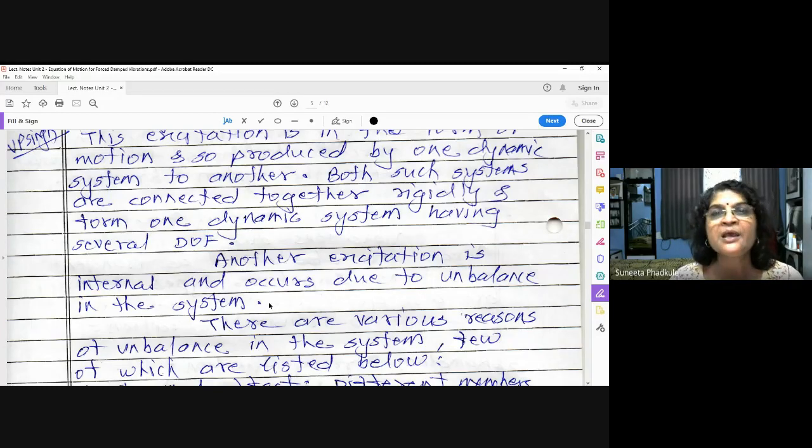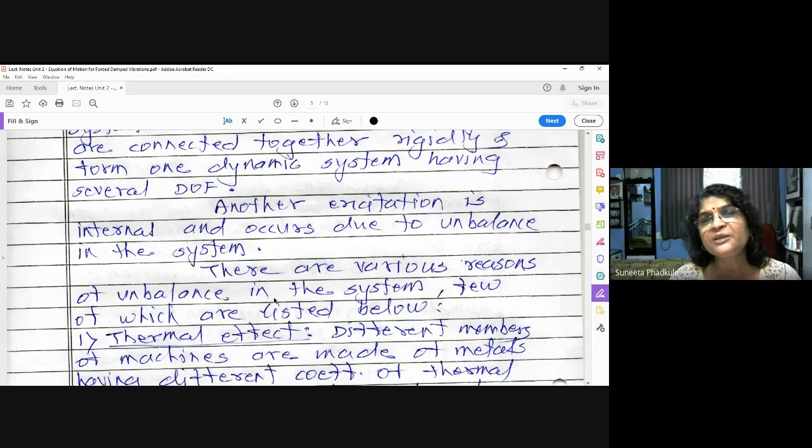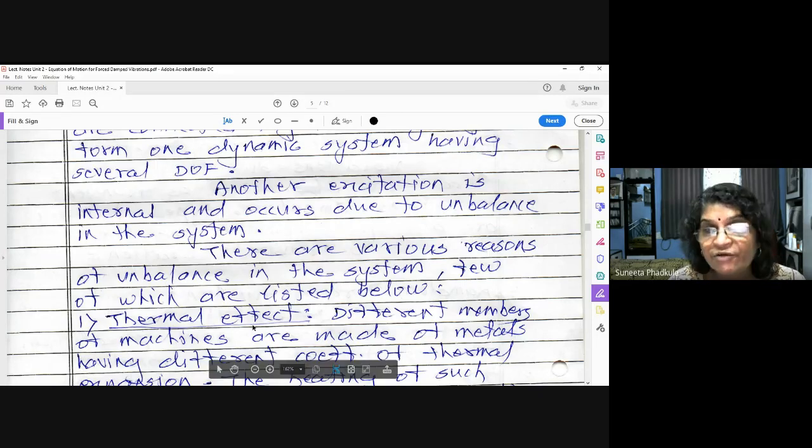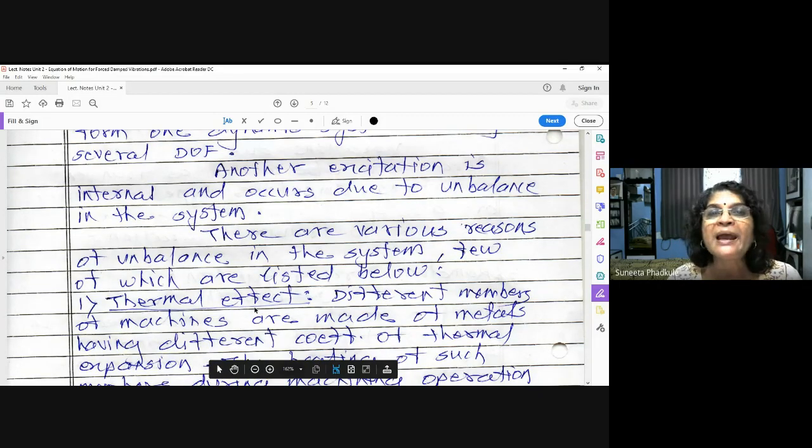Now, what are the different reasons for this unbalance? All these are internal forces. The unbalanced force is basically a centrifugal force, nothing else. Centrifugal, because it is usually in the rotary parts. Whenever any system is rotating, there is a centrifugal force, and because of that unbalanced centrifugal force, the parts will vibrate. So what are the reasons of unbalance? This is just a theoretical part, you just go through it.